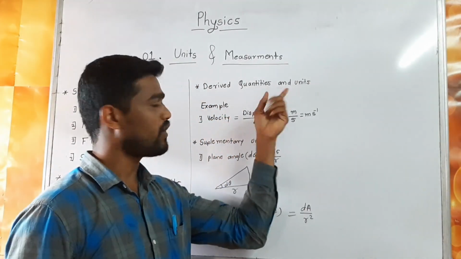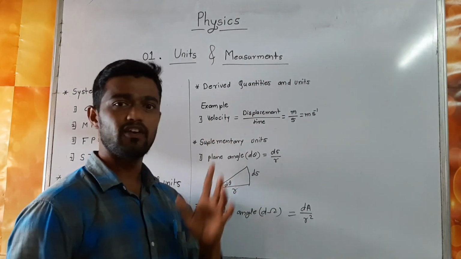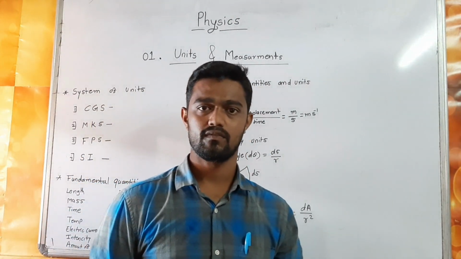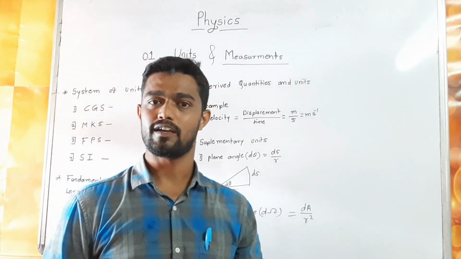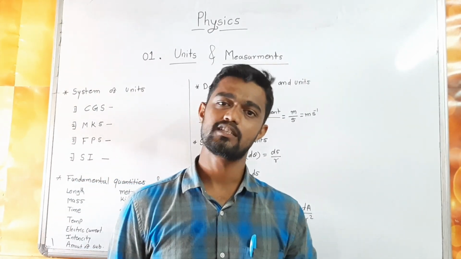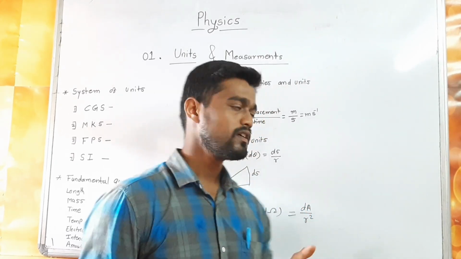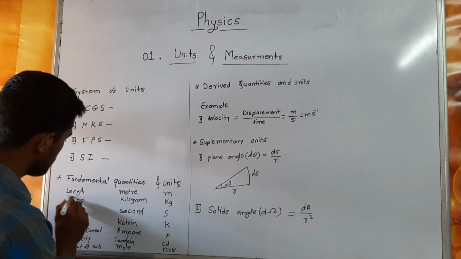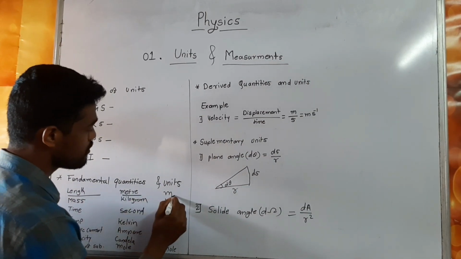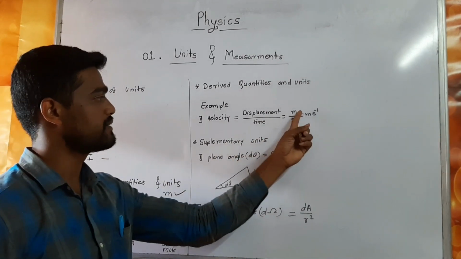For example, velocity. What is meant by velocity? Velocity is displacement upon time. Displacement is a length, so it has the unit meter, and I use the symbol m here.